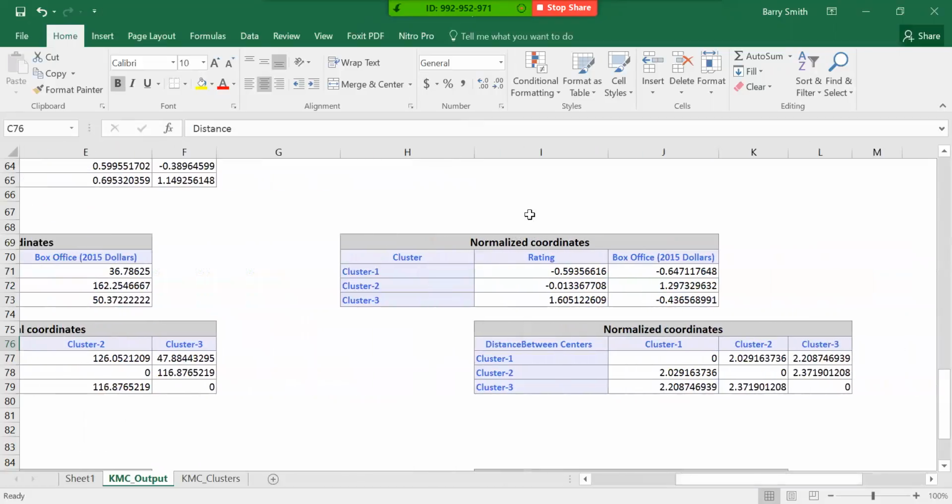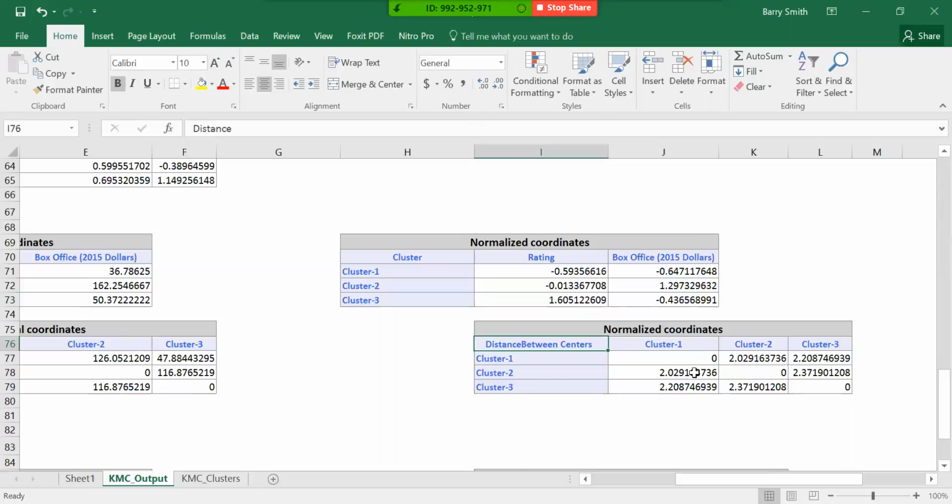And like I said, the normalized coordinates aren't really good for looking at the actual clusters as far as what they mean, because we really need those dollars to make it make any sense. We can kind of see the same thing here, but it's not as intuitive as the regular dollars. But now when we look at this one, normalized clusters, that's what we need to do, looking at the distance between the centers, okay? And so what we can say here is, this is the between cluster distance centers.